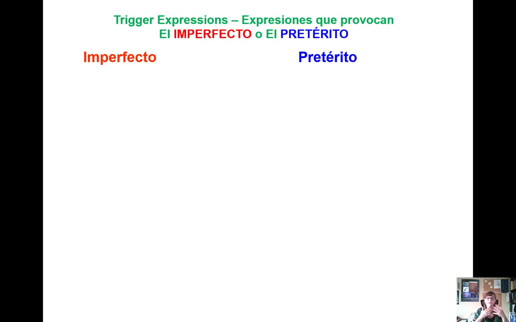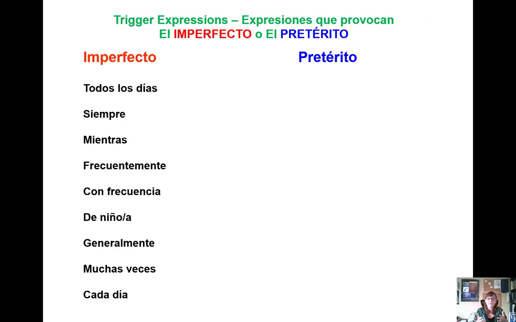Excellent. There are also some trigger expressions that provoke either the imperfect or the preterite. Some of these expressions that trigger imperfect are todos los días, every day, general time frame, siempre, always, repeated action, right, and general time frame, mientras, while, actions in progress, frecuentemente, frequently, again, general repeated actions, con frecuencia, same as frecuentemente, de niño, as a child, general concept of a generalized time frame, generalmente, again, generalized time frame, muchas veces, many times, or repeated actions, y cada día, every day, a repeated event or action.